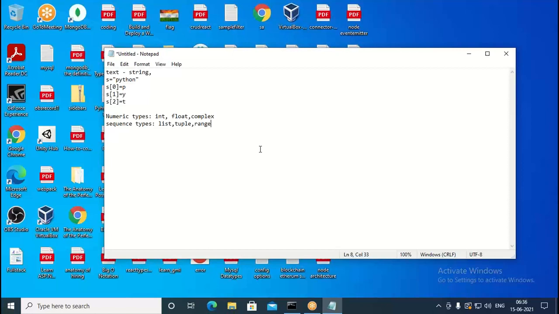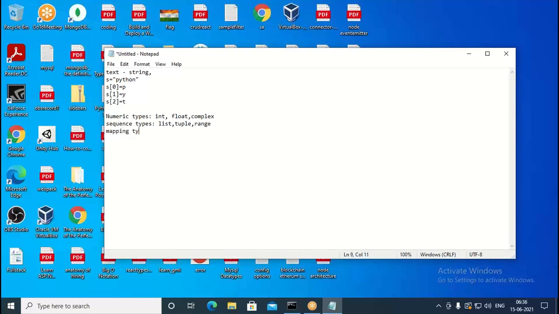The list can contain any kind of data. It's an aggregate, we can say heterogeneous. A tuple also works in the same way, but range can give you a range of numbers, a range of integers. Now the next thing is the mapping type we have.